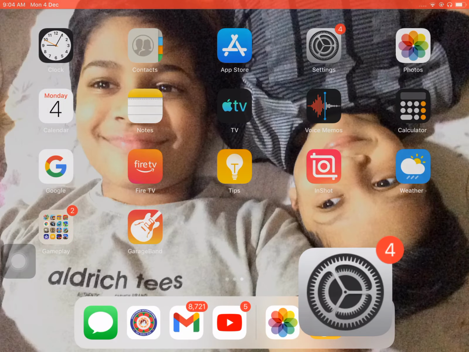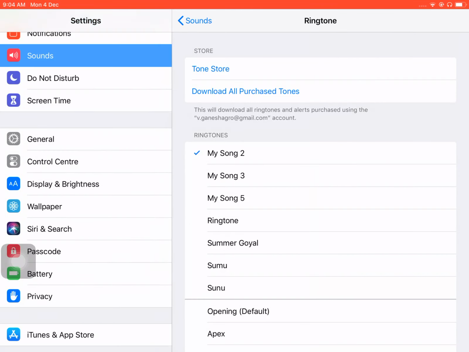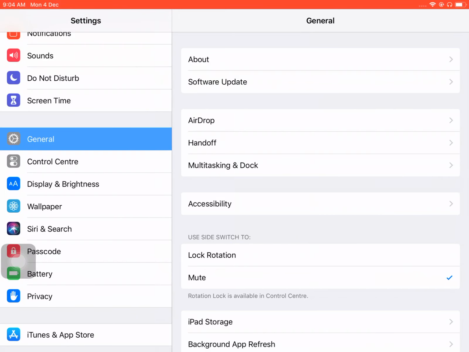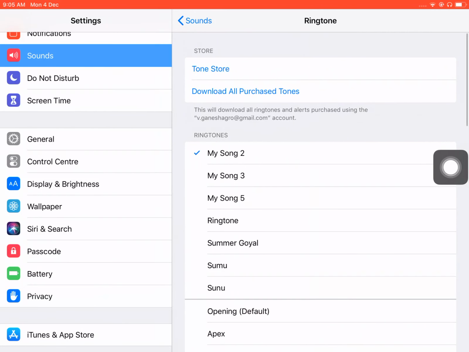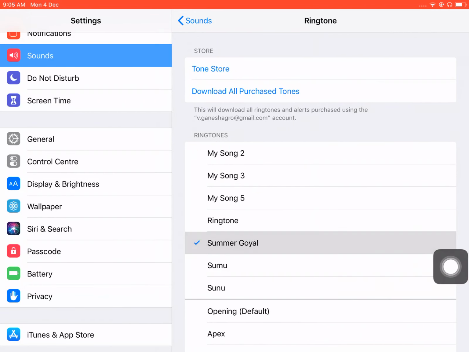And you will go to GarageBand. You will go to settings. Then if it is on general, go to sounds. Go to ringtone and select your ringtone.